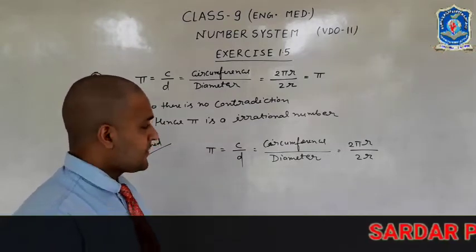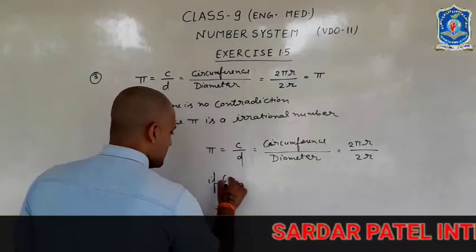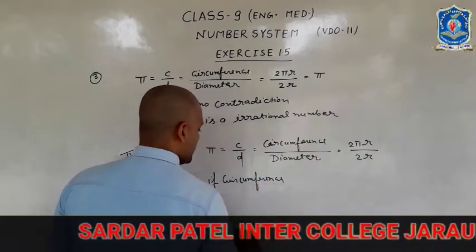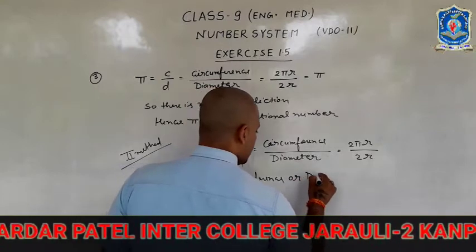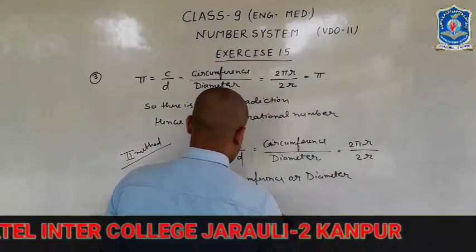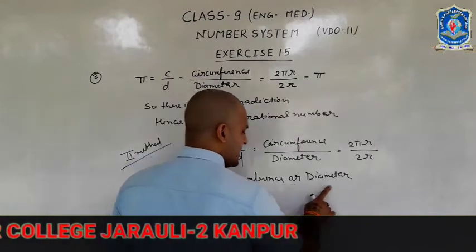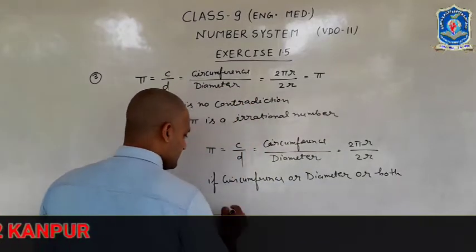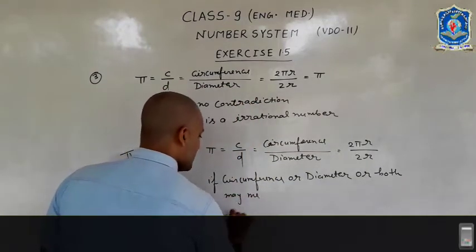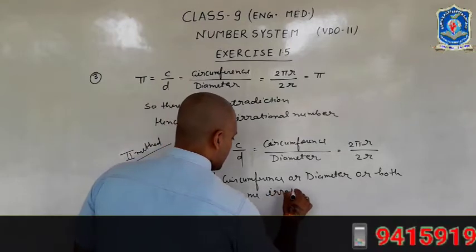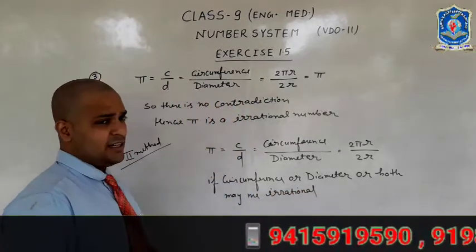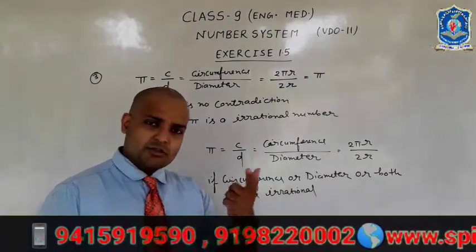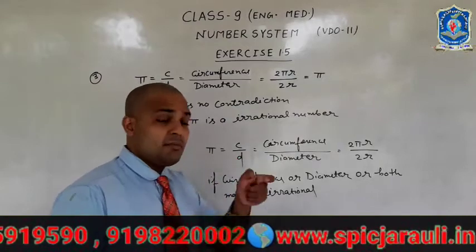But if the circumference or the diameter or both may be irrational, the meaning is that if the circumference is rational and the diameter is rational, then rational upon rational is rational, and pi equal to C upon D may be a rational number.